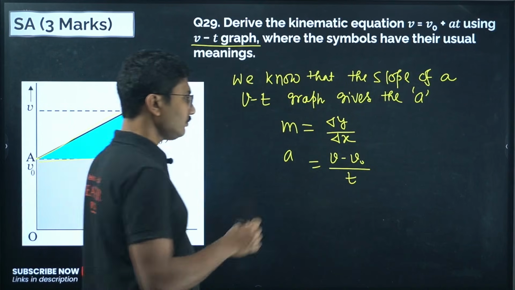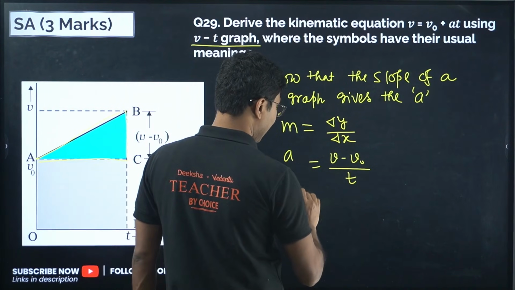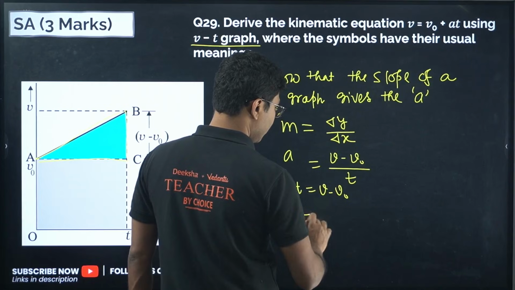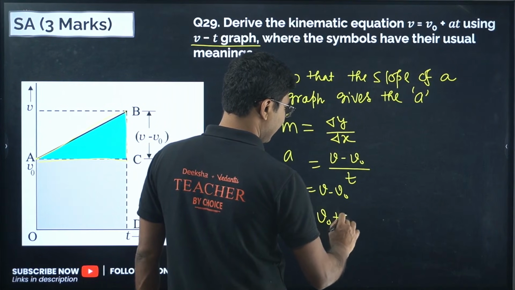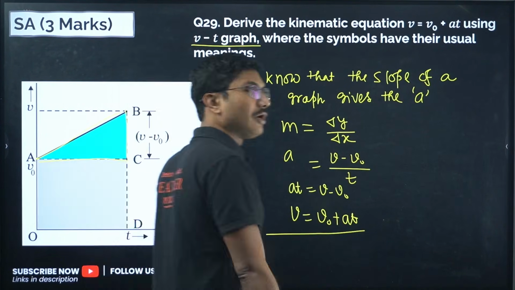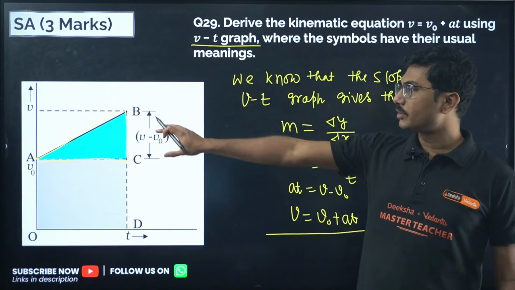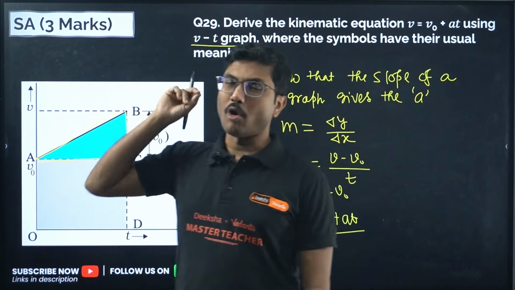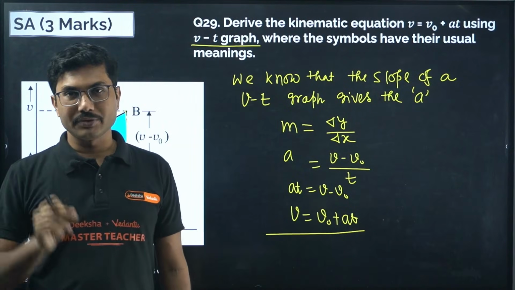From here you just cross multiply. At equals v minus v naught, or v equals v naught plus at. Very simple, easy derivation, no rocket science. The only thing you have to be careful about is that this term has to be mentioned: the slope of a velocity time graph gives you the acceleration.